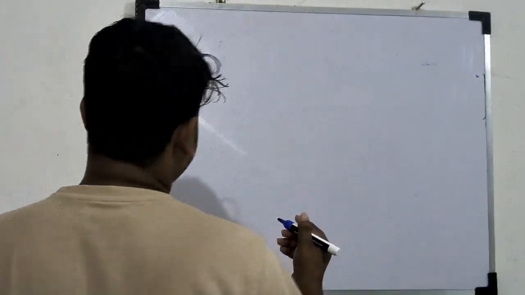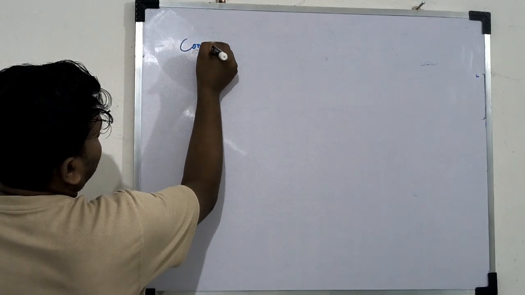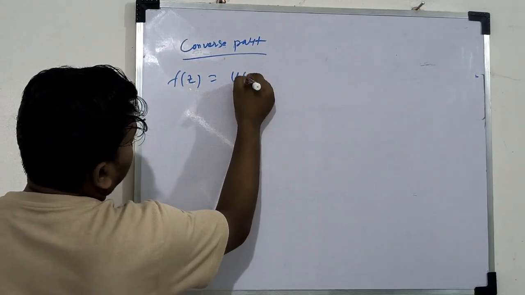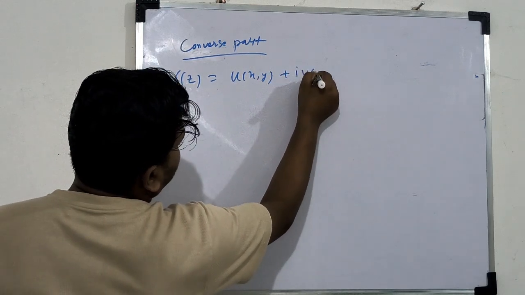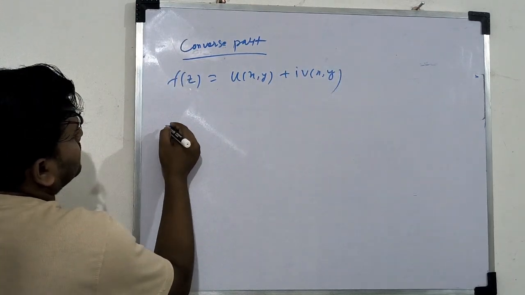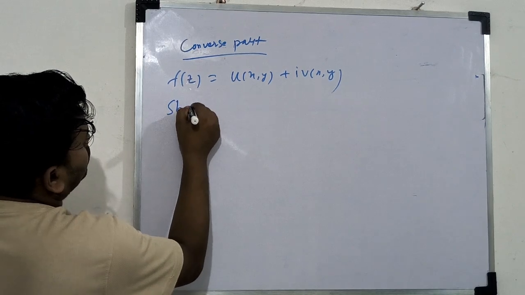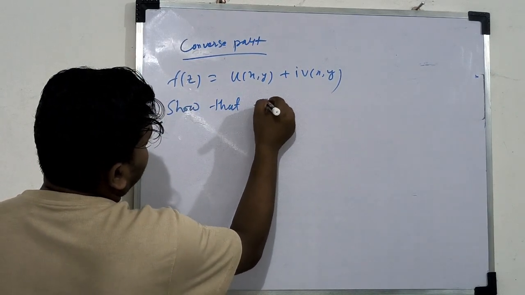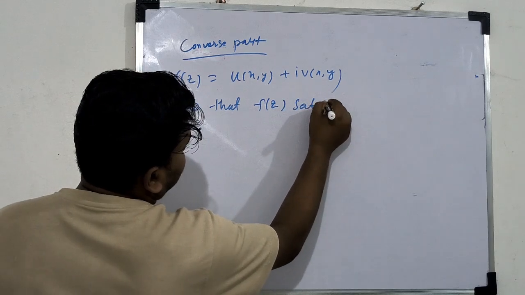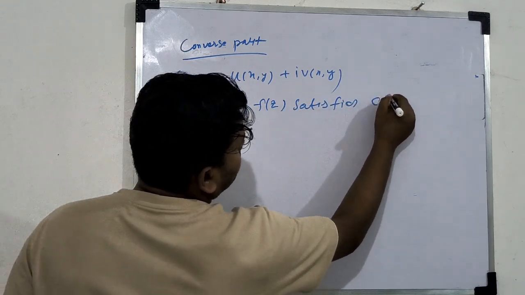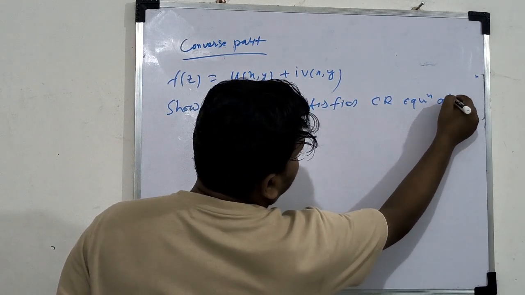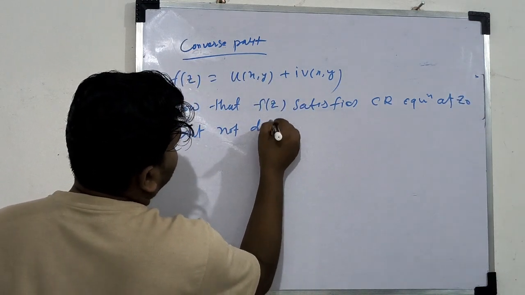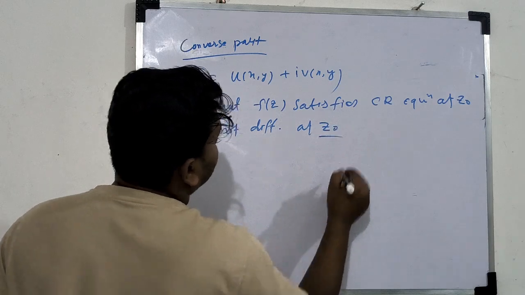And the converse part of the theorem, that is you are given f(z) equal to u(x,y) plus i v(x,y), and asked to show that f(z) satisfies CR equation at z0 but is not differentiable at z0.